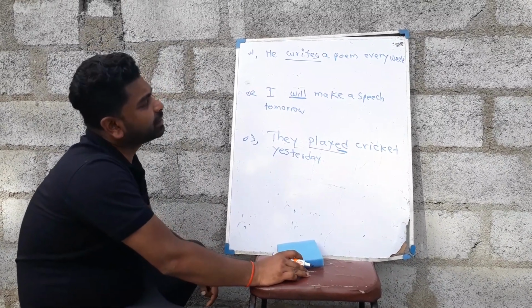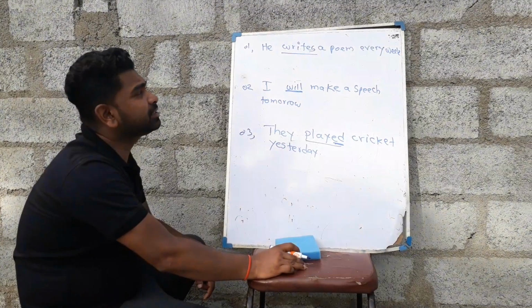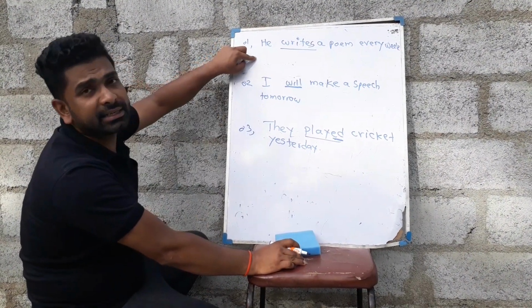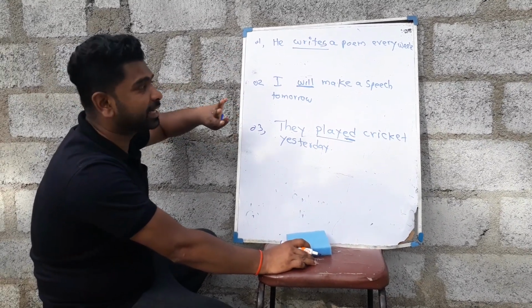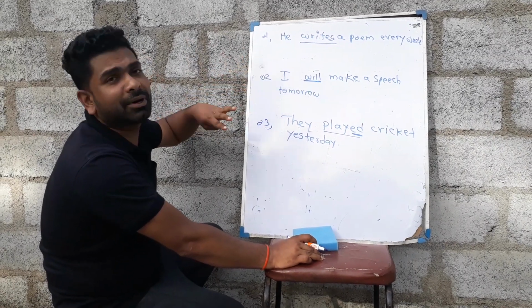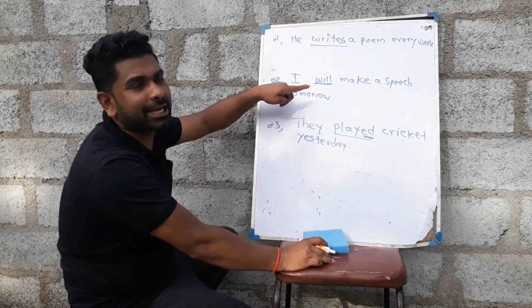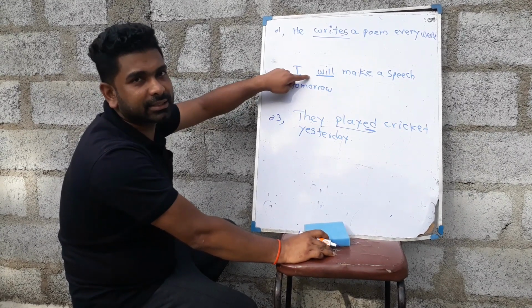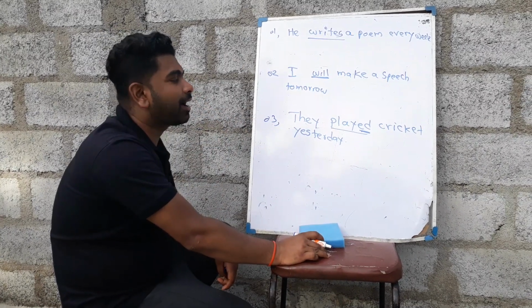So in the first sentence writes, that means singular present tense verb, so that sentence is present tense. Realize it. When you see the sentence, first you need to realize what is the time of the given sentence. So in the second one you will see the helping verb will. So this one is future tense, and ed verb is there, that means past tense.